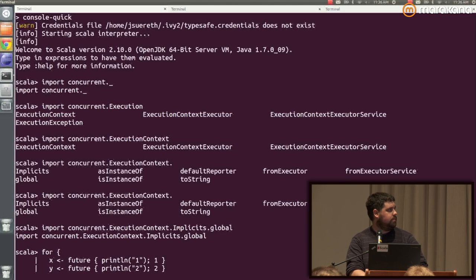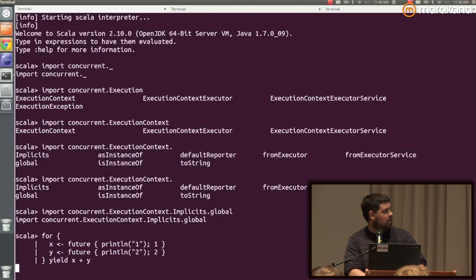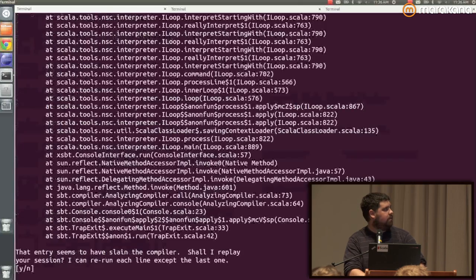All right? Do you expect these two things to run in parallel? A lot of people mistakenly assume that they're going to run in parallel, but they don't. The second future doesn't get spawned off until the first future is done. So no matter what, I always get x plus y.